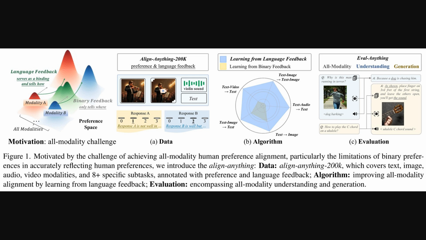Then, the figure shows the data part, their Align Anything 200K dataset, which includes examples of these preferences and the crucial language feedback. Next, it points to their algorithm, Learning from Language Feedback, which uses this detailed feedback. The radar plot suggests it performs better than just using binary feedback. And finally, it shows the evaluation setup, Eval Anything, which tests both understanding and generation across all these different modes.